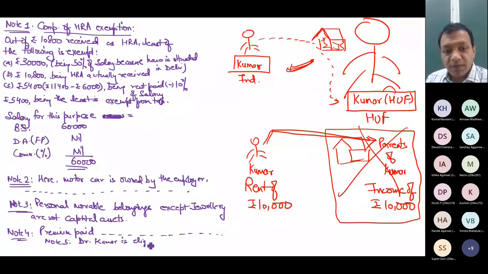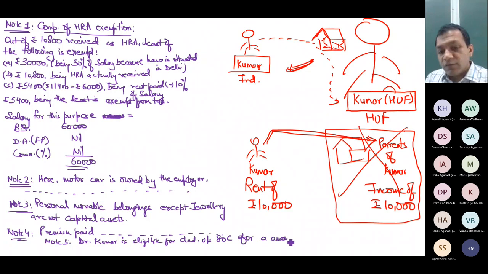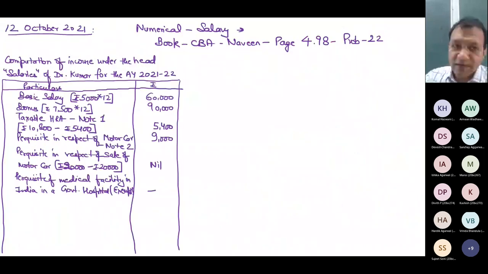Dr. Kumar is eligible for deduction under section 80C for an amount of 5,000. Now, in numerical it is not used because I am not computing total income. Examiner has asked me to compute only salary income. This deduction is available after gross total income. So technically in numerical it will not be used. But in case I don't write it here, I will lose marks. If it is given in the question, at least tell in the working notes the use of that point. So this presentation you must remember.